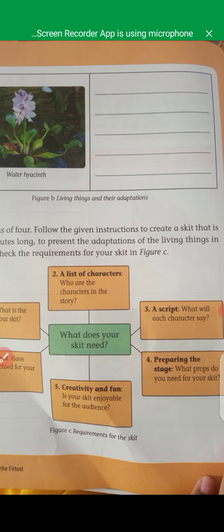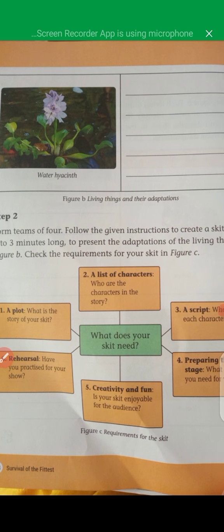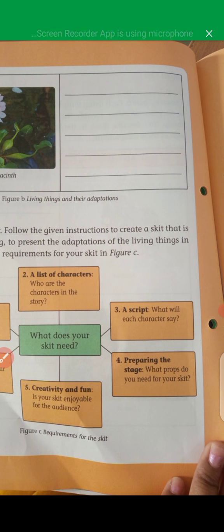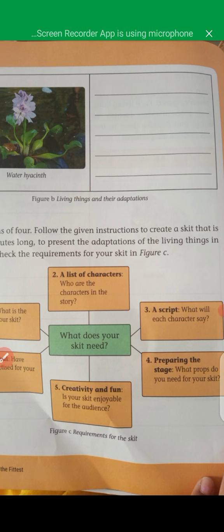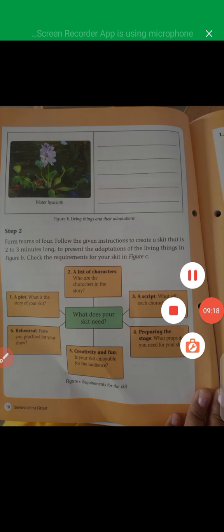You have already done this in volume 1. You have to make a list of characters. First, what is the story of your skit, who are the characters in the story, and what will each character say about adaptation? And what props do you need for your skit? What are the advantages of a skit, creativity and fun? And have you practiced your skit? You have to do rehearsal, and you can write their names also.